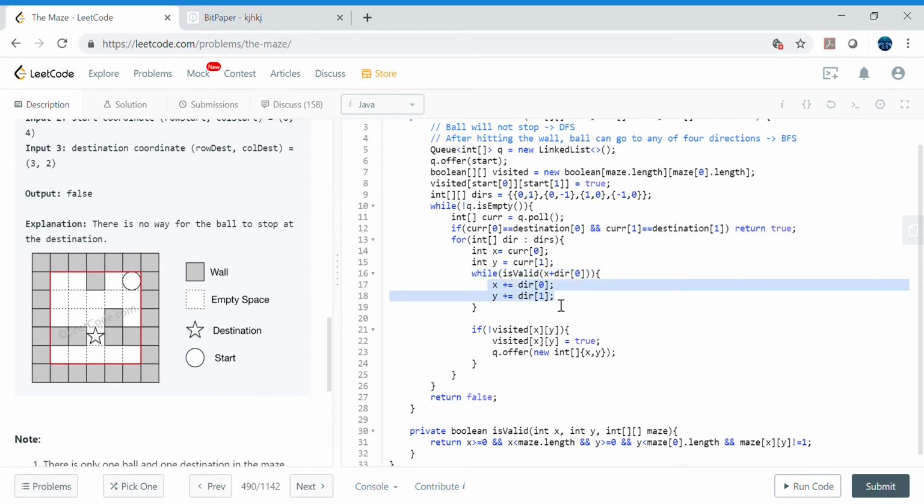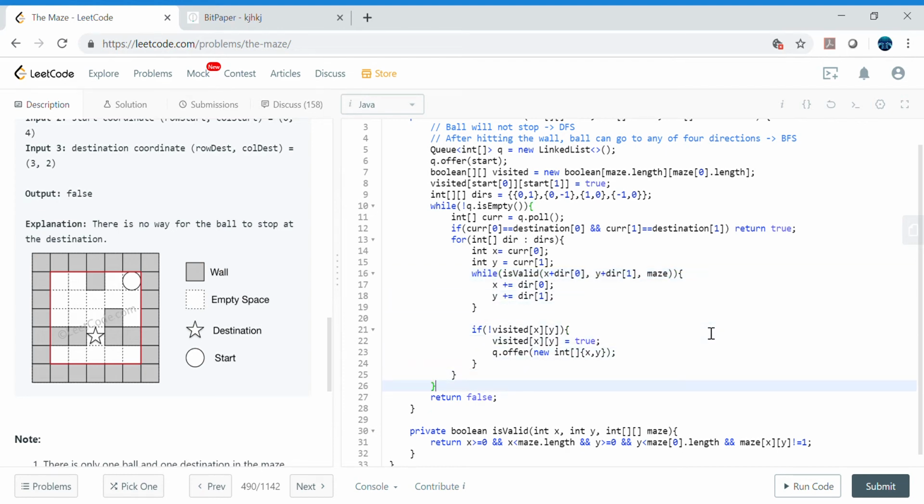That's why we will be passing in advance, just to make sure that we don't hit any wall while incrementing. If there is any wall, it's a blocker, so we are not going to hit the ball in that particular direction. So in advance we will be passing x plus direction 0 and similarly y plus direction 1, and we will be passing the maze itself.